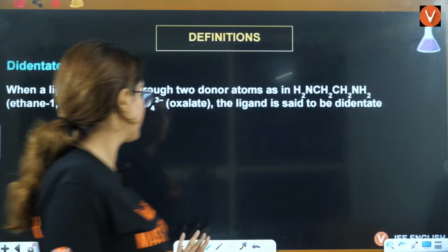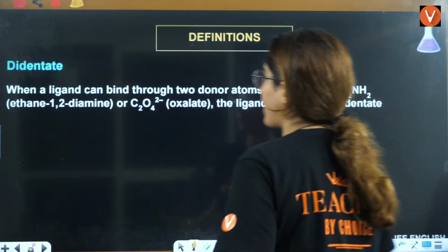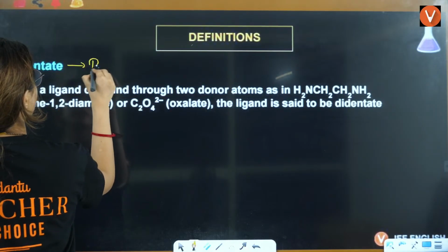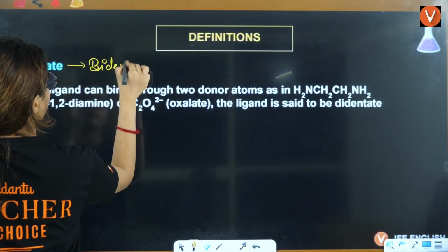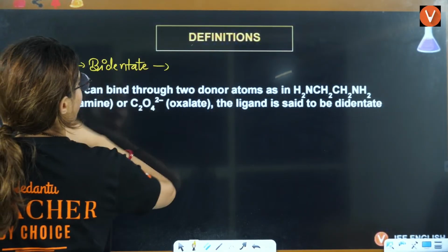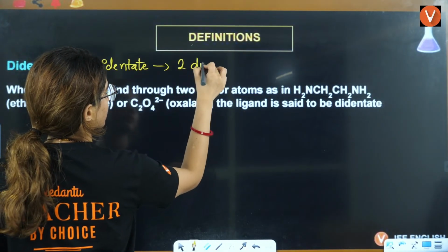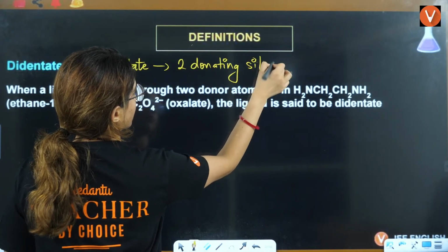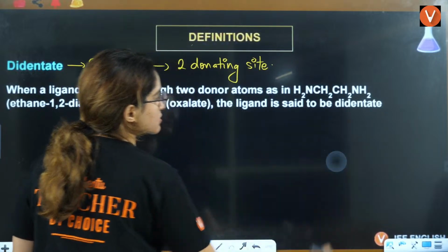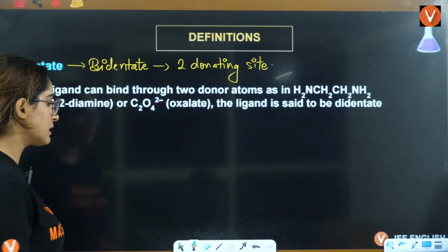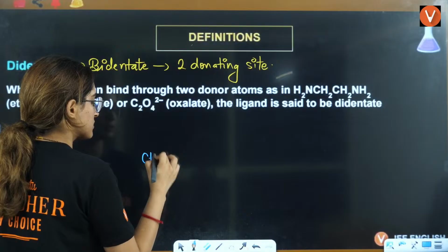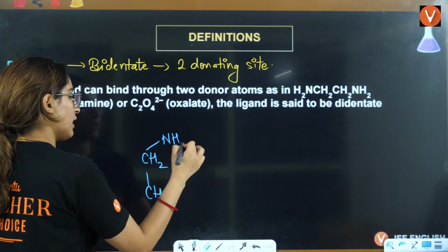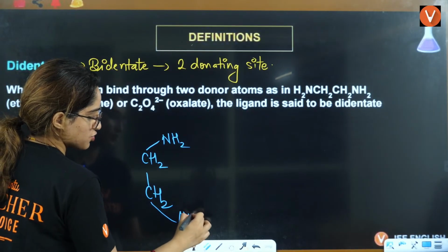Next is didentate, that means bidentate. Two donating sites. A very famous example is CH2, CH2, NH2, and this is also NH2.